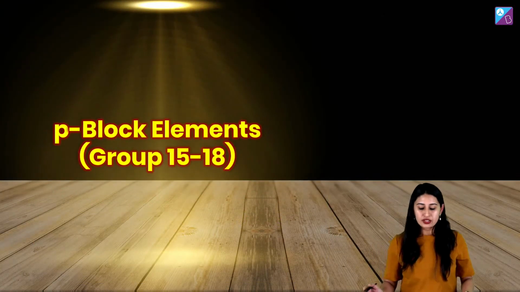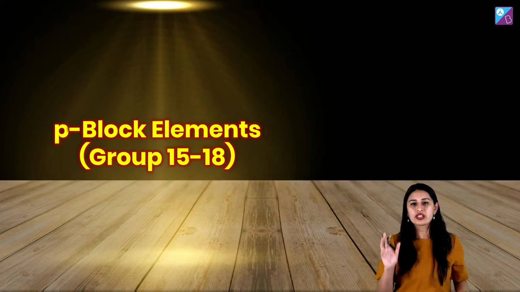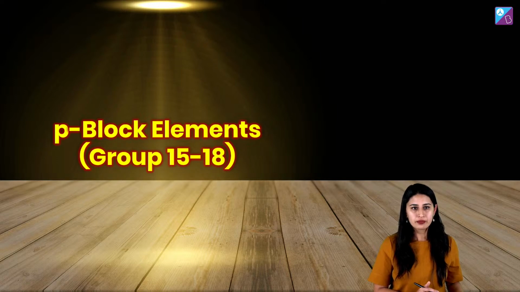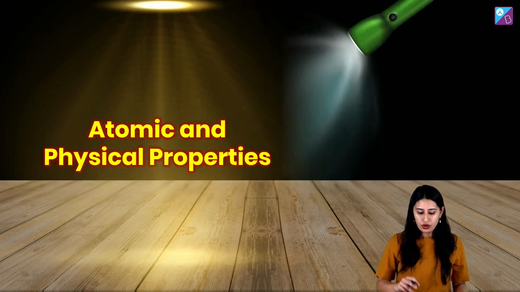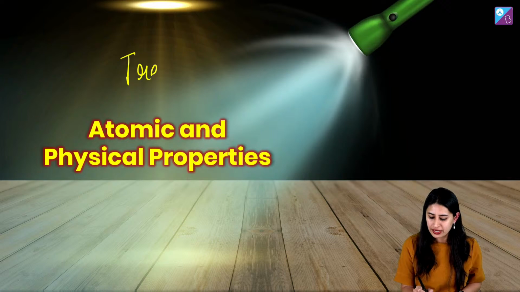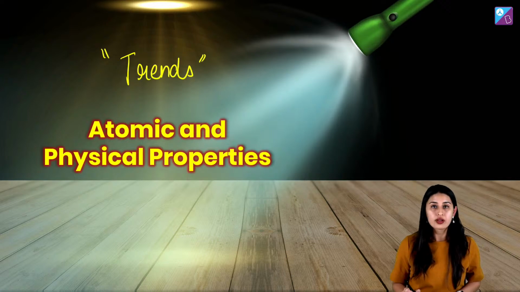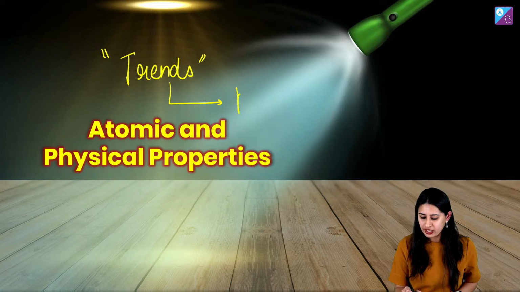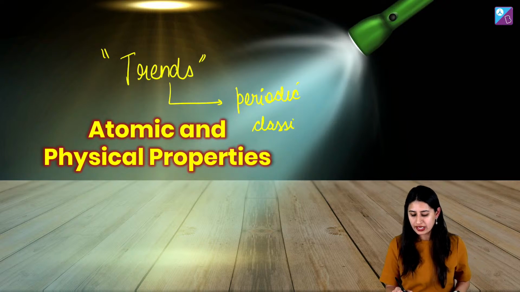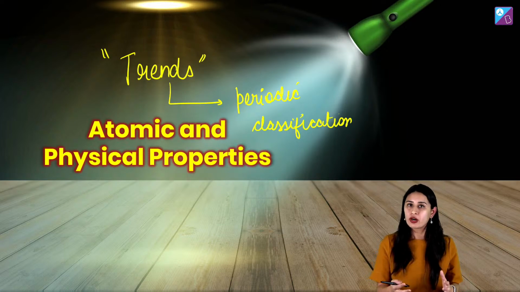Now let's move ahead, talk about groups 15 to 18. These were the general things that we were talking about. Now let's focus on class 12. I want you to first look at the atomic and physical properties very quickly. These are the questions which are based on the trends, and the trends are something that you have done in periodic classification. So basically these are questions of periodic classification, but the question will have options that contain p block elements from 15 to 18, right?